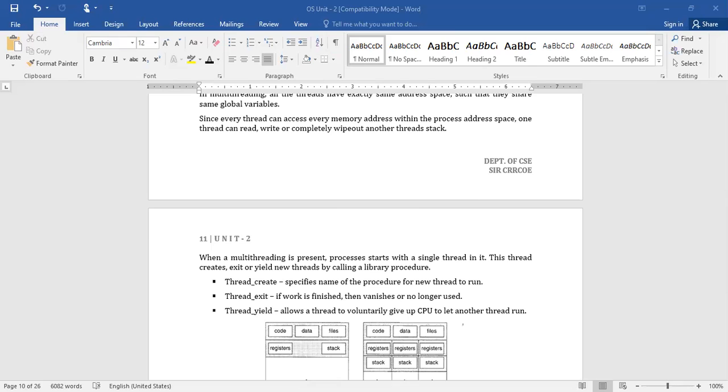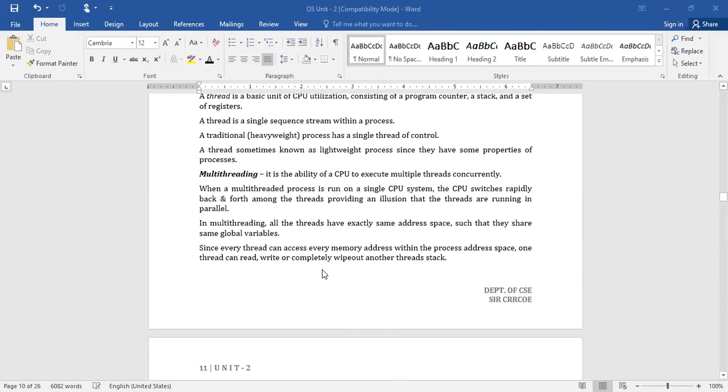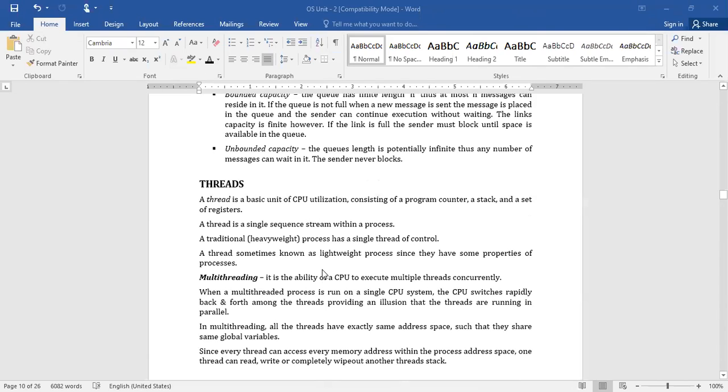In all these cases, the thread is simply a small piece of code of your process, because your process gets executed by the CPU, by the processor. While executing your process, a part of it you can call a thread, just like how we have executed our user defined functions in our C program.